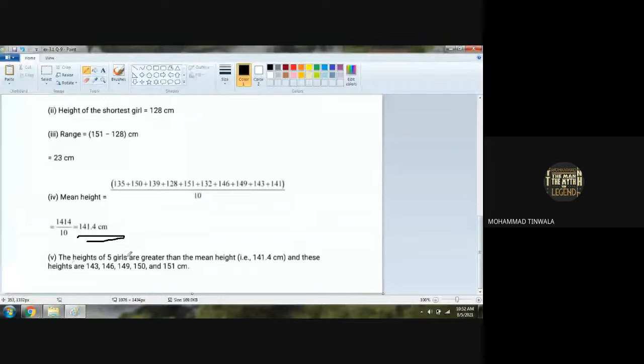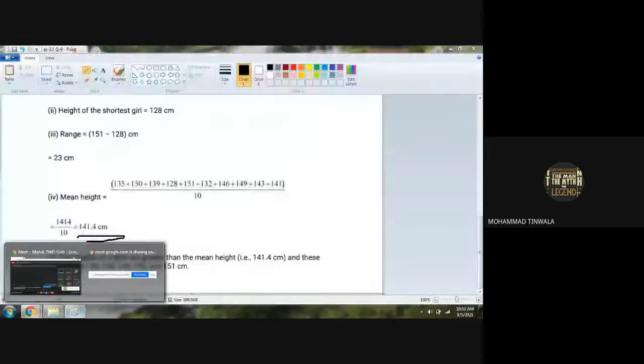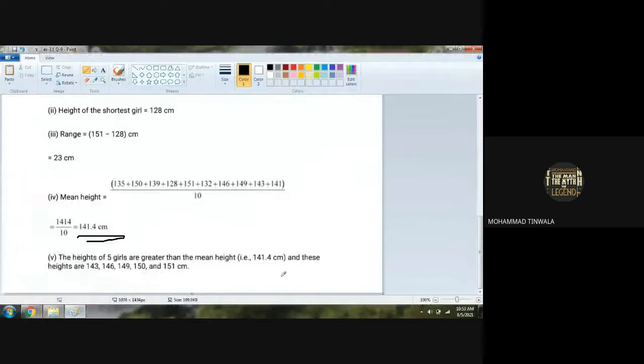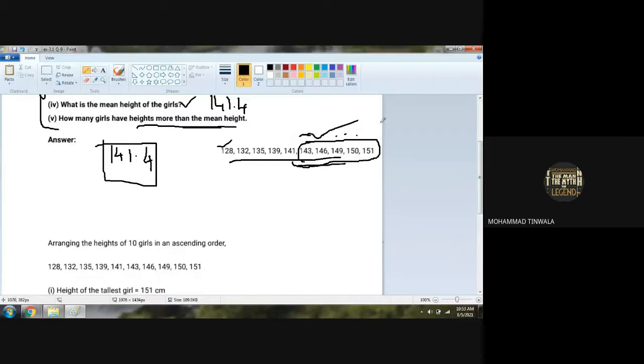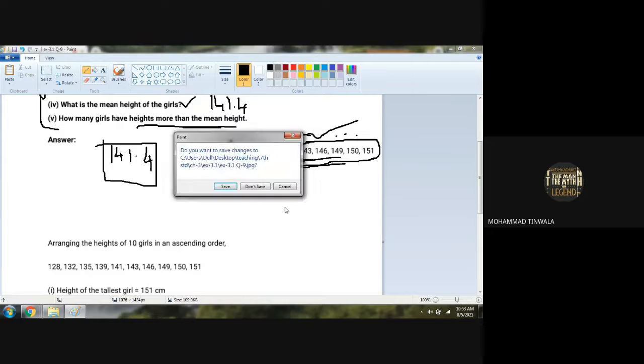Sir, તમારો voice નથી આવતો. Let us check the answer. The heights of 5 girls are greater than the mean height. Is that clear, girls? That is 141.4 centimeter, and their heights are 143, 146, 149, 150, and 151 centimeter. This is what is written here. Is that all clear about this question? Yes. Any doubt, girls? Anybody has any doubt with this question? No.